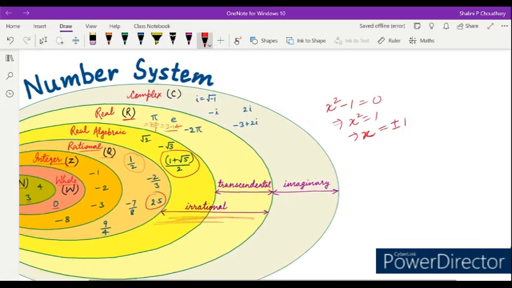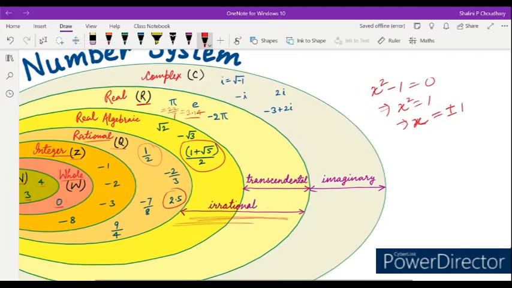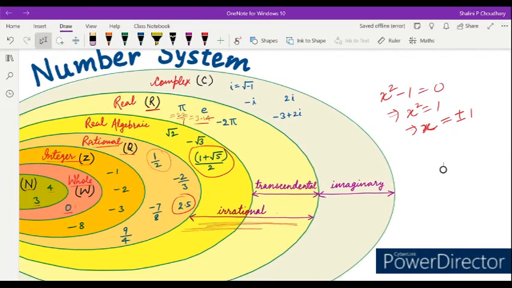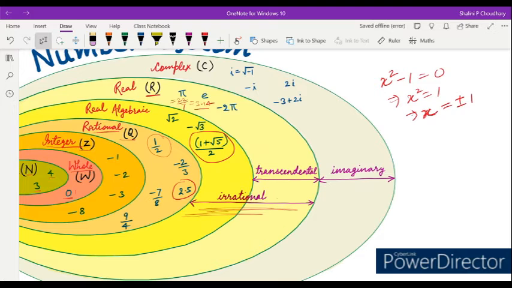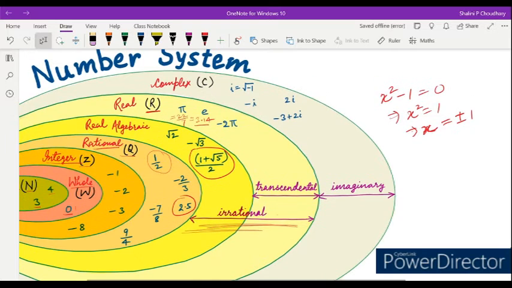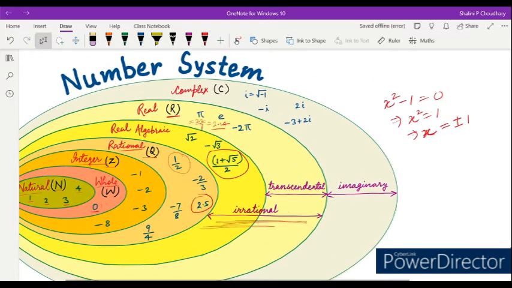See, as I told you, this is also a quadratic equation. So any quadratic equation will have two roots. So there will be two values of x, plus 1 and minus 1, right? But if you have a quadratic equation x square plus 1 equals 0, what will you do? Then x square will be equal to minus 1, so x will be equal to square root of minus 1.